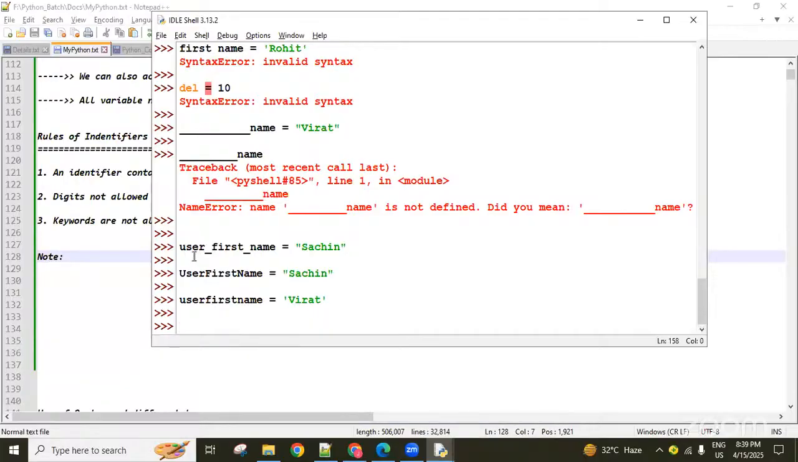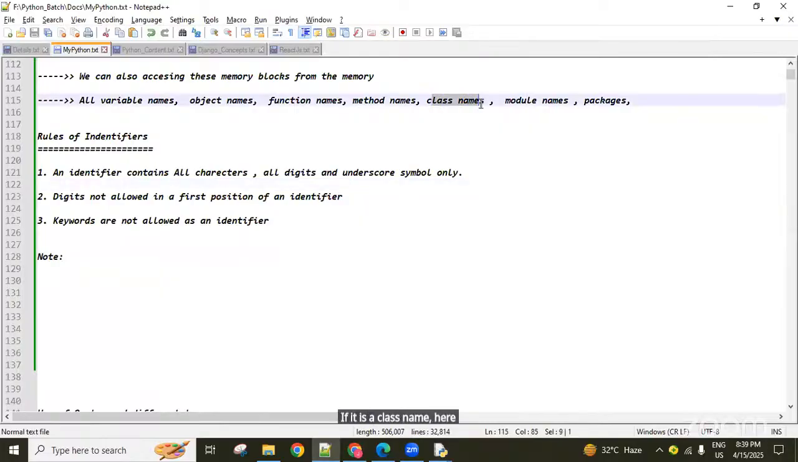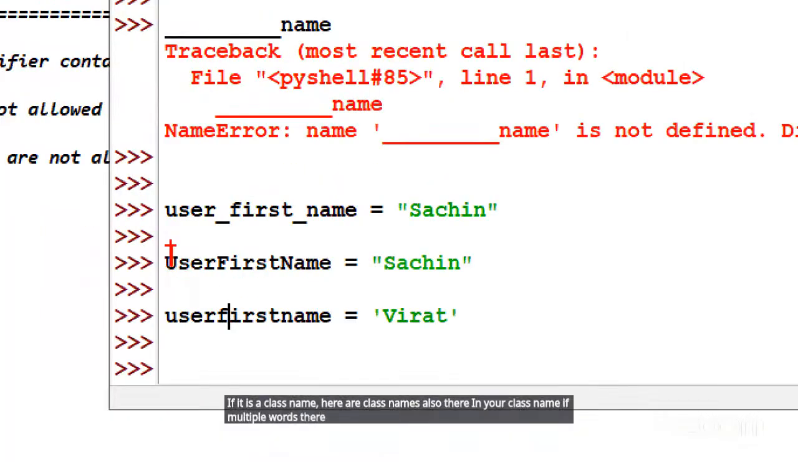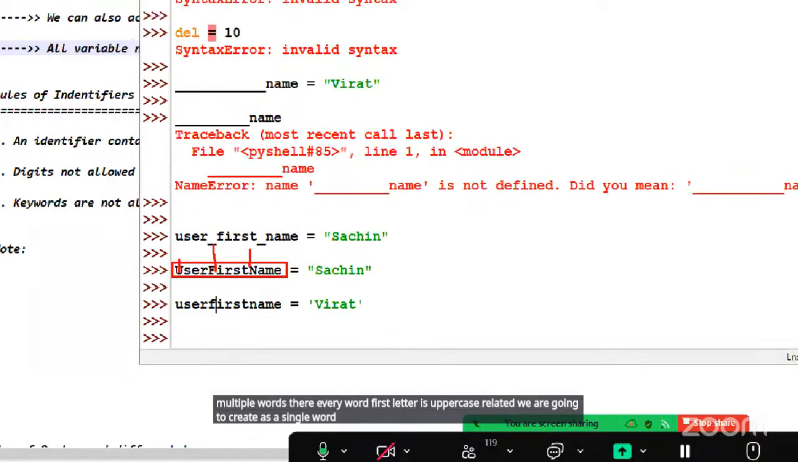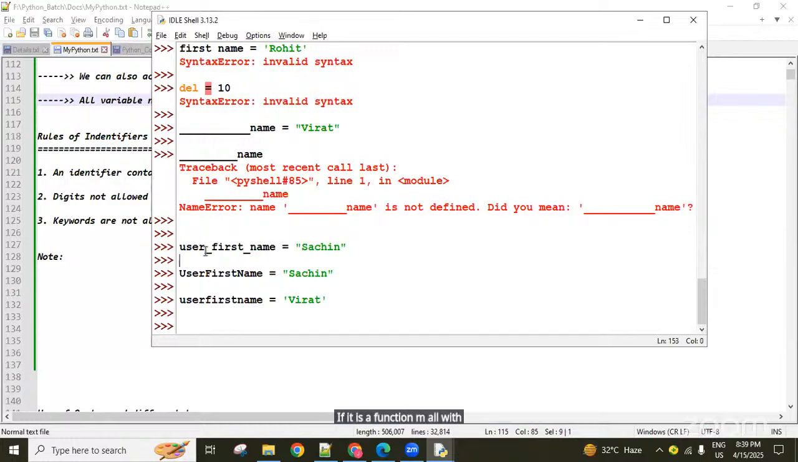Okay, the variable creation standard is this one: all lowercase letters with underscore separation. If it is a class name, here class names are also there. In your class name, if there are multiple words, every word's first letter is uppercase, and we create it as a single word. If it is a function name, guys, all lowercase letters only, with underscore